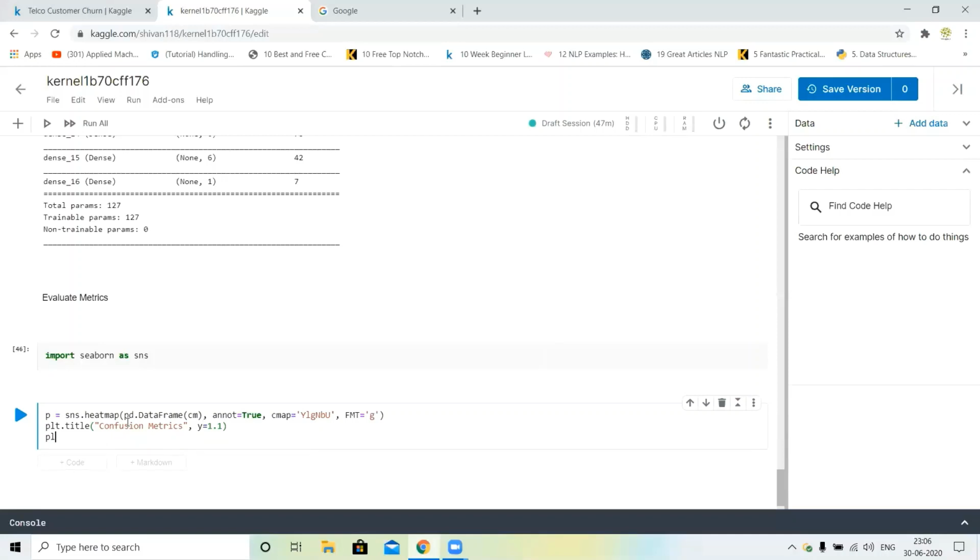Next, what can we do? plt dot ylabel and xlabel. Ylabel is equal to actual label, and xlabel is equal to predicted label.